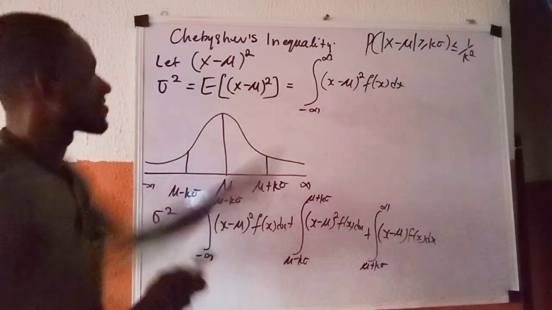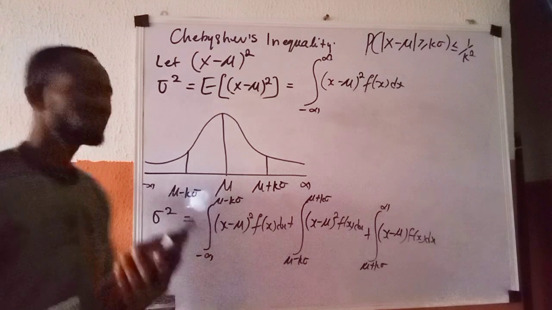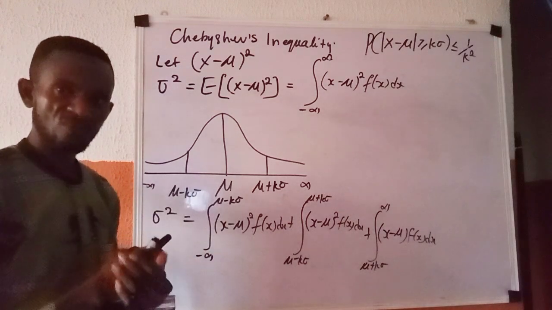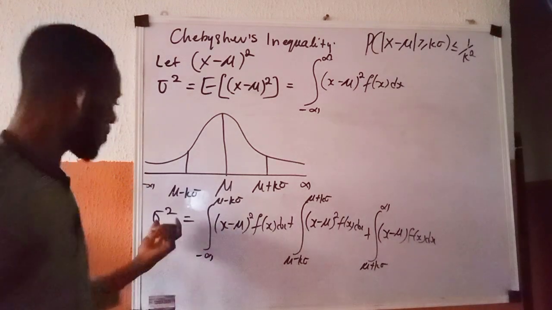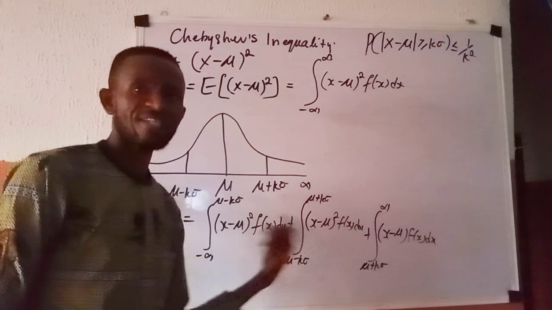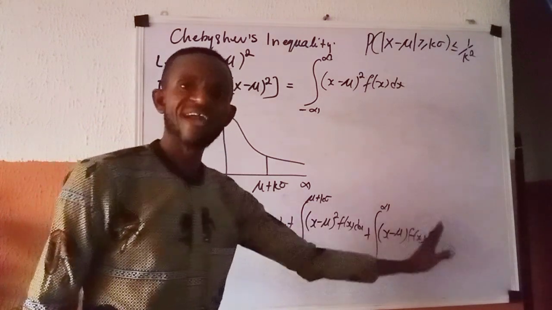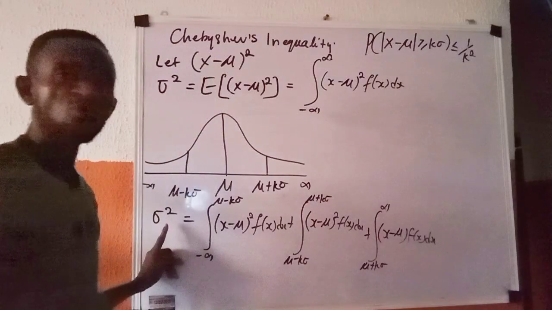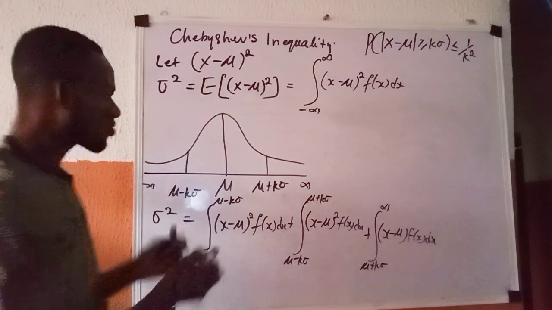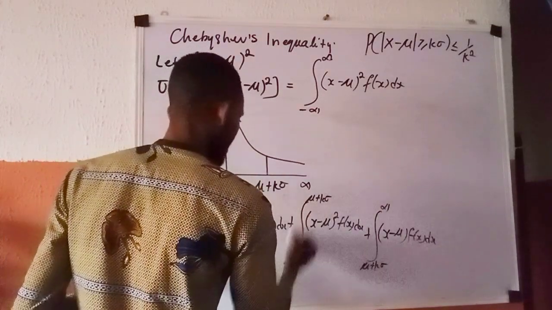This and this mean the same thing. What we are saying is what you have at the left and what you have at the right are the same thing. So if you subtract anything from the right, the left will be greater. I want to drop this quantity at the center.